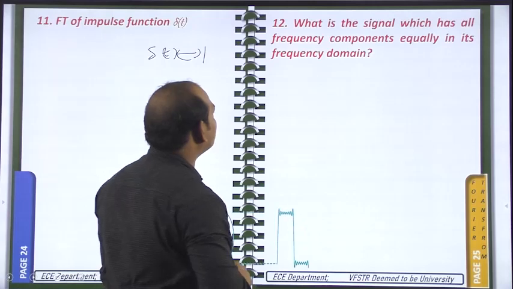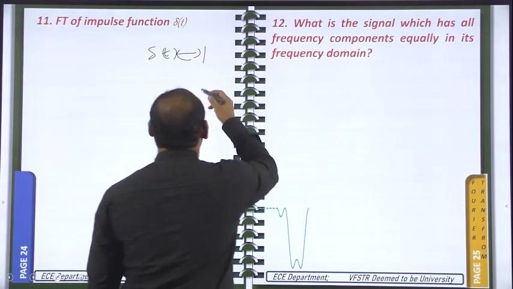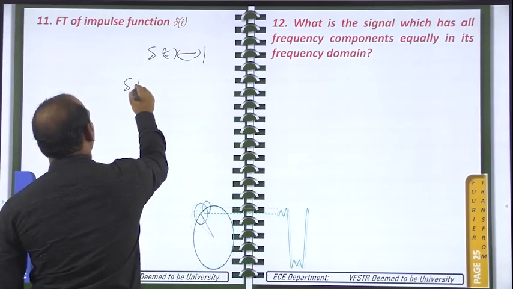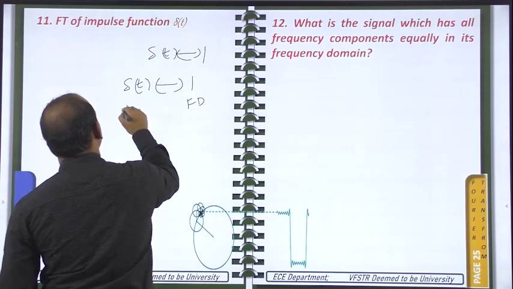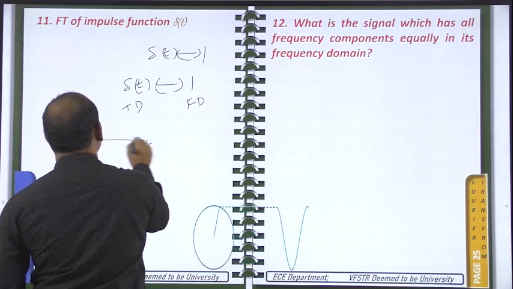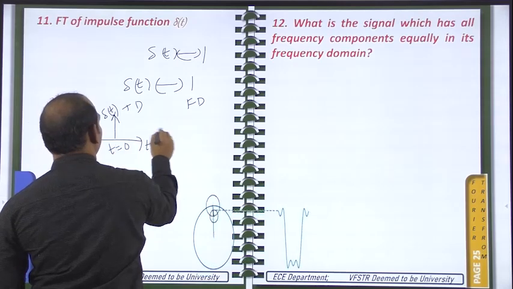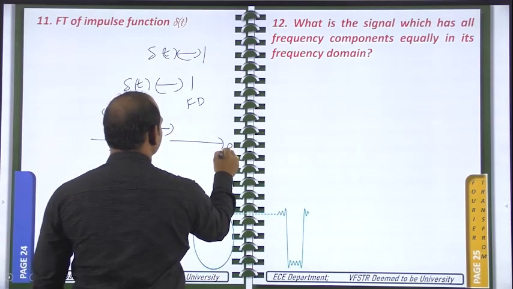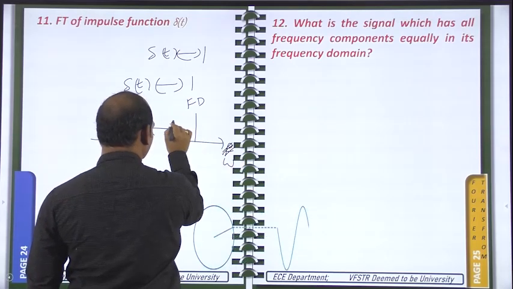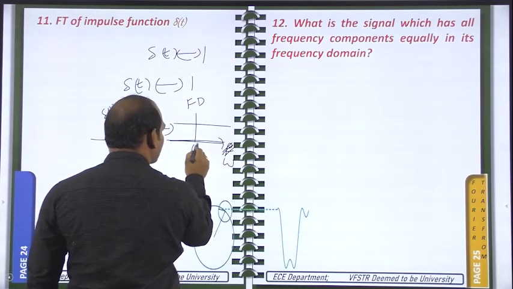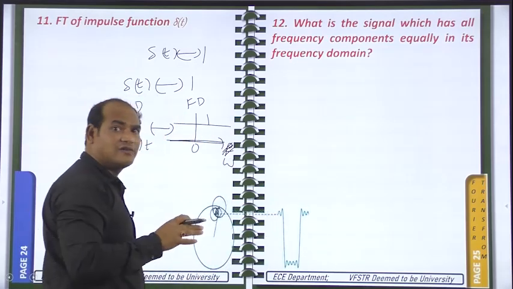Next, what is the signal which has all frequency components equally in its frequency domain? What is the meaning of this? Del of t double-headed arrow 1. This side is the frequency domain, this is the time domain. In the time domain, the impulse exists only at t equal to 0. But in the frequency domain omega, it has 1. That means all the frequencies are involved here, and those frequencies are involved equally.